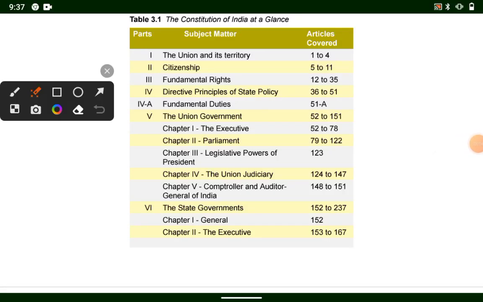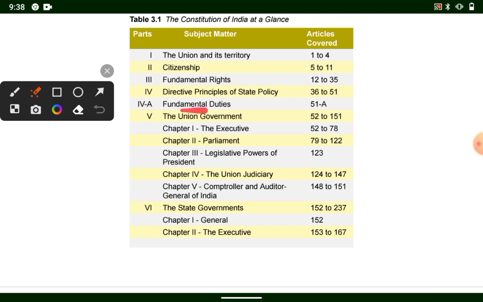The Constitution of India at a glance. Subject matter: Part first deals with Union and its territory, and the articles covered in it are 1 to 4. Second part is citizenship, and the articles covered in it are 5 to 11. Third part is fundamental rights, and the articles covered in it are 12 to 35. Fourth, directive principles of state policy, articles 36 to 51.